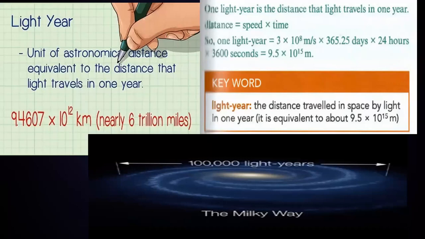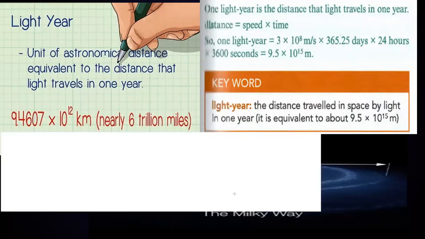Then what is a light year? A light year is the distance traveled by light in 1 year. How much distance the light covers in 1 year is known as a light year. So a light year is not a unit of time, it is a unit of distance. And how can we calculate the distance traveled by light in 1 year?